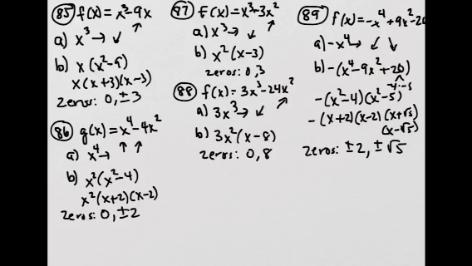So another approach to x squared minus 5 is to just set it equal to 0 and solve. So that would give you this. And then you take the square root, and so you get x equals plus or minus radical 5. So either way, you get plus or minus radical 5.